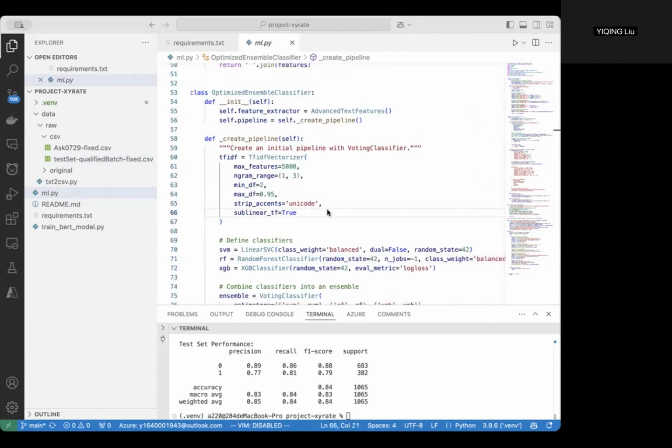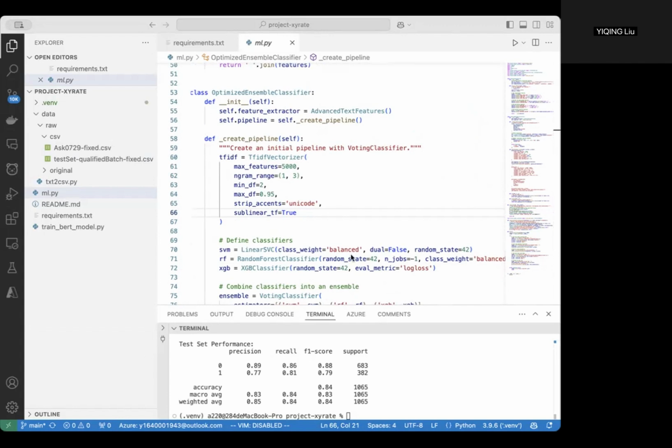We also use TF-IDF vectorization, where we transform the sentences into numerical representations with about 5,000 features, and unigrams and bigrams were included for richer context.